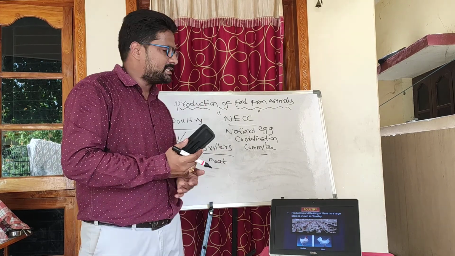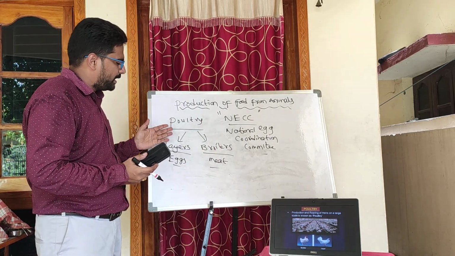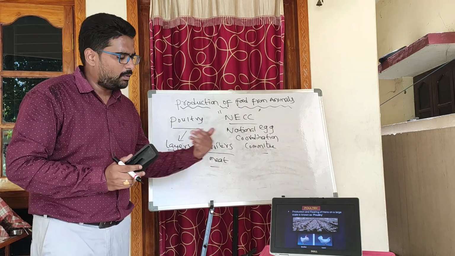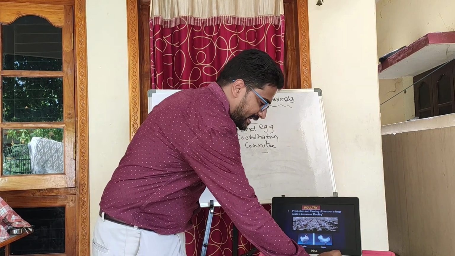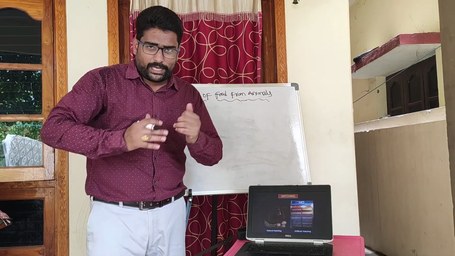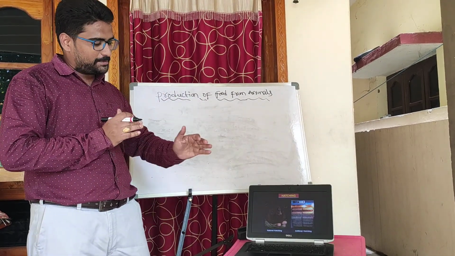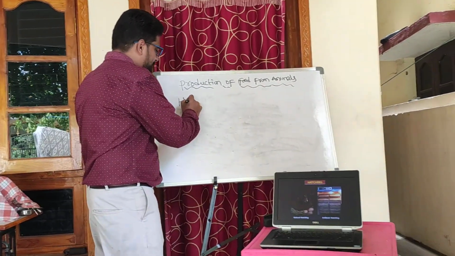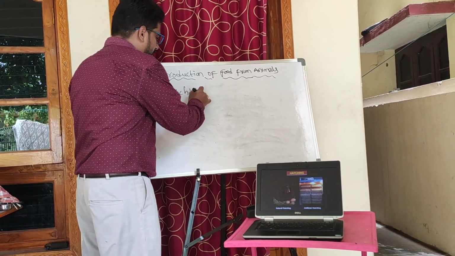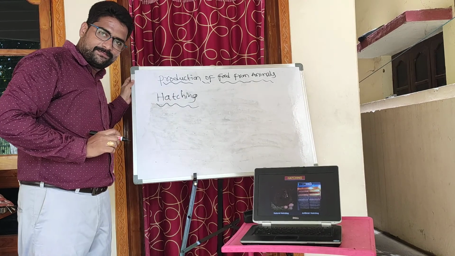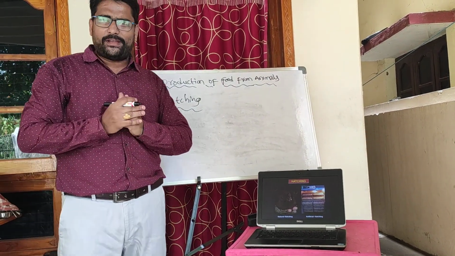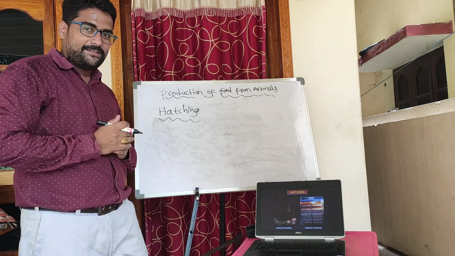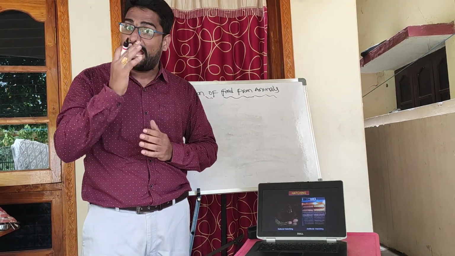And my dear students, I hope you have understood about poultry, layers, broilers, eggs and the importance of eggs. Now let us observe the next slide. There are two types of hatching. What is hatching actually? Production of chicks from eggs is called hatching. We get chicks from eggs, that process is called hatching.